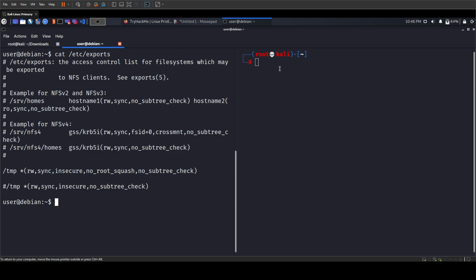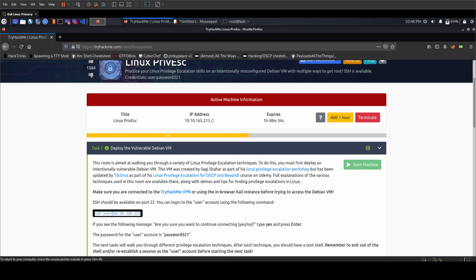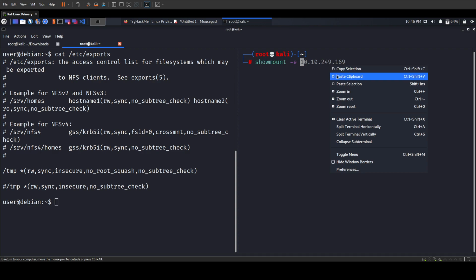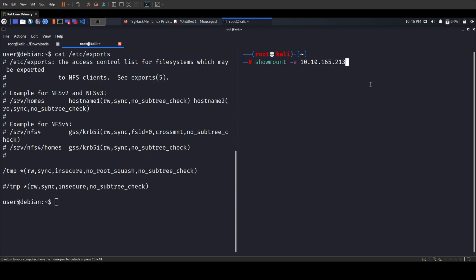So now coming back to our local system, first you need to make sure that you're logged in as a root user, and now you need to run a command that is showmount, and then you need to use option -e, and simply copy the IP address of the vulnerable machine, the Linux server, and hit enter. This command will show you what shares are remotely available to mount, as we already verified from here. The temp folder is allowed to mount.